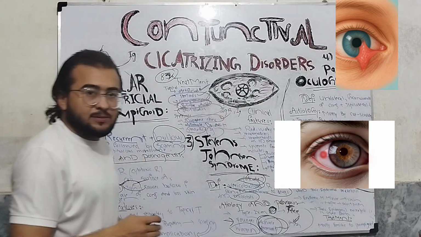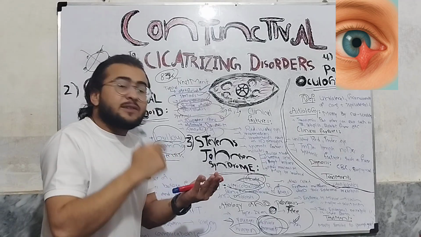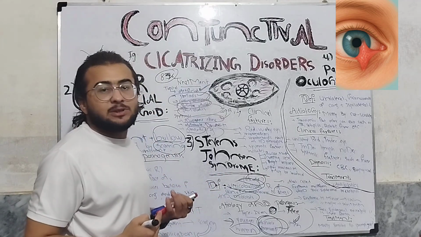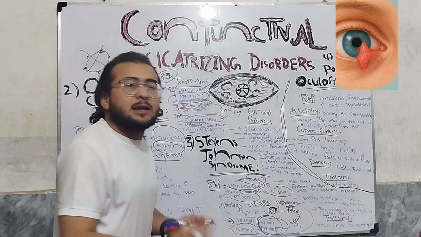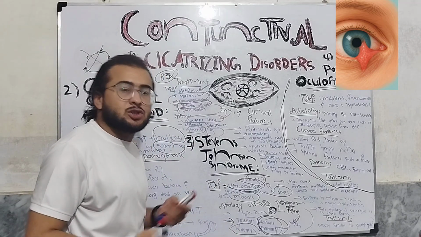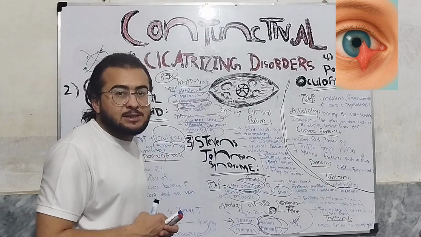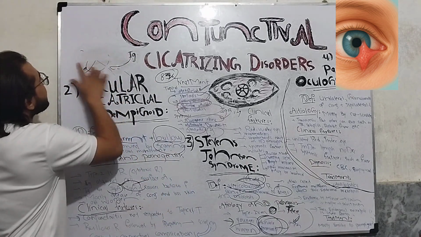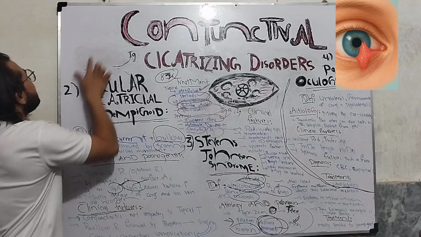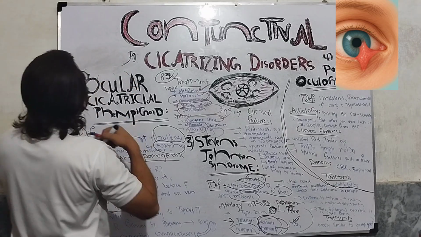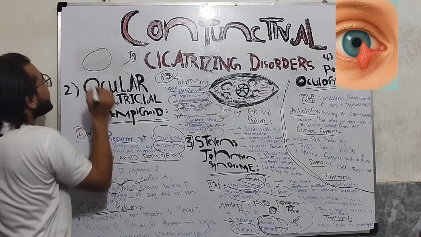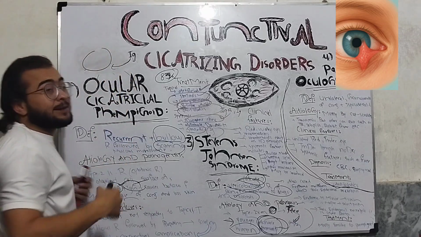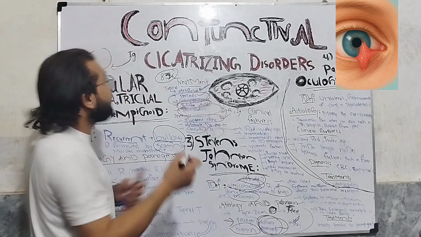Etiology and pathogenesis. As it is an autoimmune condition, it involves type 2 hypersensitivity reaction. We know the basic knowledge of type 2 hypersensitivity reaction, so I will not go into those details. I will give only a short overview. Type 2 hypersensitivity reaction is when there is some problem with the immune system, what will happen? The immune system will produce antibodies which will attack its own cells, okay?